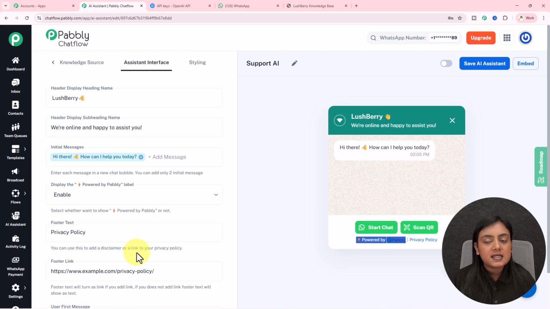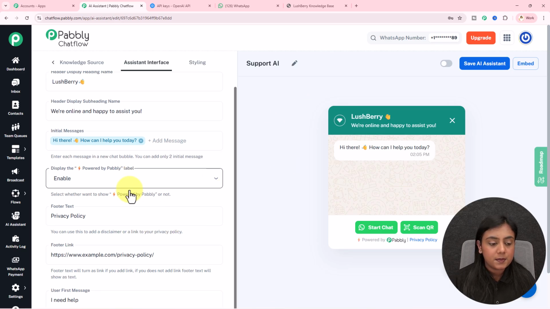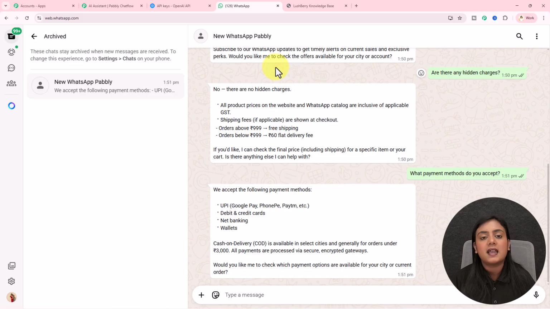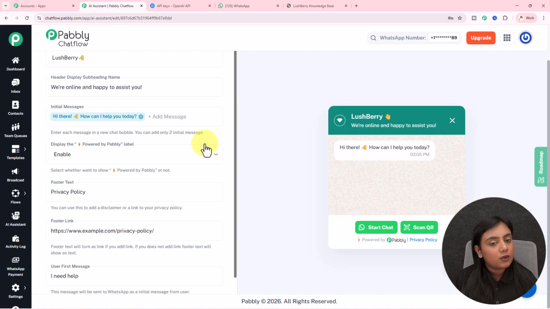So these are the things that you need to complete if you want this AI assistant to be added on your website. Last option is users first message. This message will be sent to WhatsApp as an initial message from your user. So if your user directly contacts this AI assistant on WhatsApp, what is the initial common message that you receive from your leads to this support agent? So I've added all the details.